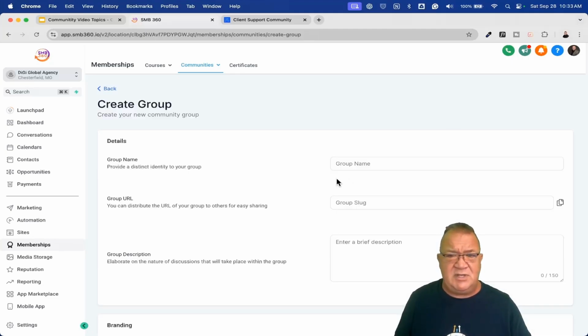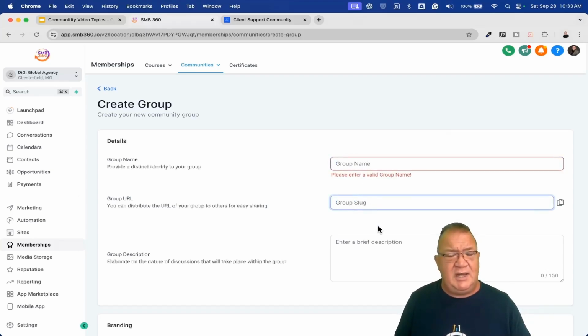Right now, creating a group is pretty straightforward. I'm not going to do any of that here. You would just give it a group name. You would need to give it a group slug. If you don't know what that is, a group slug is like a URL, a unique URL for that group.